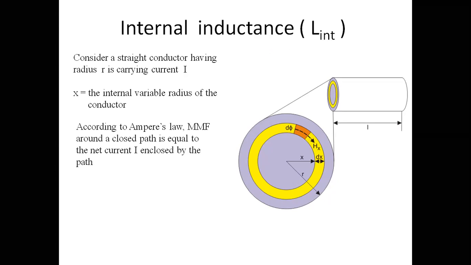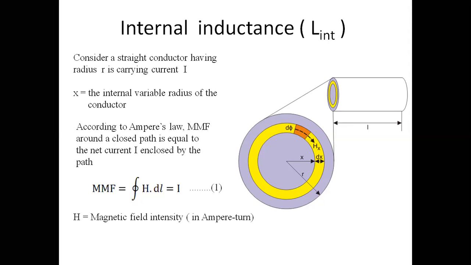According to Ampere's law, MMF around a closed path is equal to the net current enclosed by the path. So you know it from Ampere's law, and it is denoted as MMF equals the closed integral of H dot dl, that is equal to I. That is always equal to I. This is your equation 1.